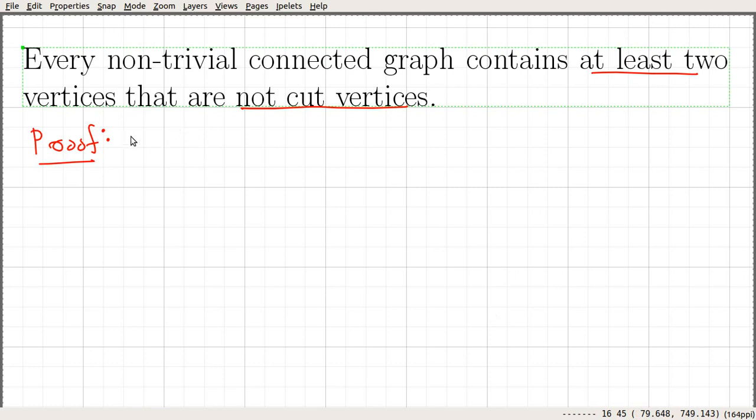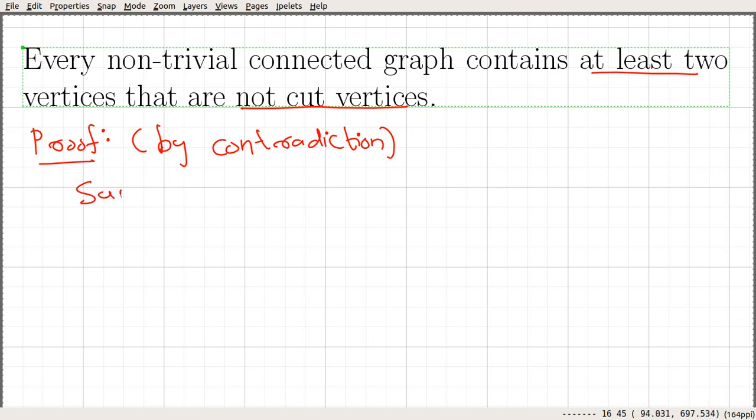We are going to prove this by contradiction. We assume that the statement is false. Then we go through some argument and we get a contradiction. That says our assumption is wrong, and in that way we are going to prove this one. So we prove this by contradiction.